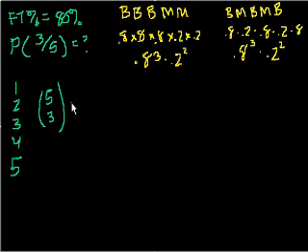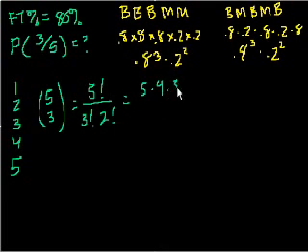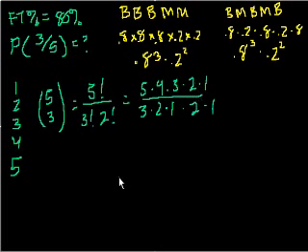5 choose 3. And what does that equal? That's 5 factorial over 3 factorial times (5 minus 3) factorial. So that's 2 factorial. And that equals 5 times 4 times 3 times 2 times 1 over 3 times 2 times 1 times 2 times 1. We can ignore all the 1s. Let's see, we get 3 times 2 times 1 on top and 3 times 2 times 1 on the bottom. We can cancel that. And then this 2 on the bottom, and this turns into 2. So there are 10 possible combinations.